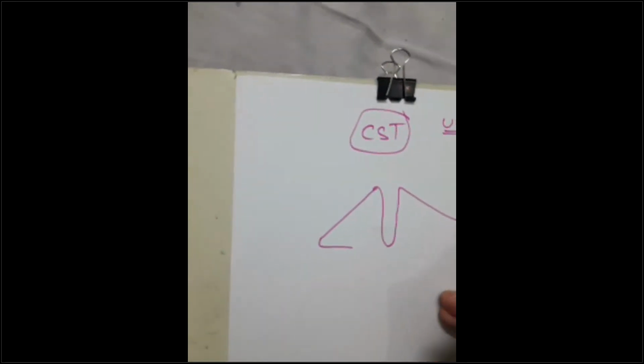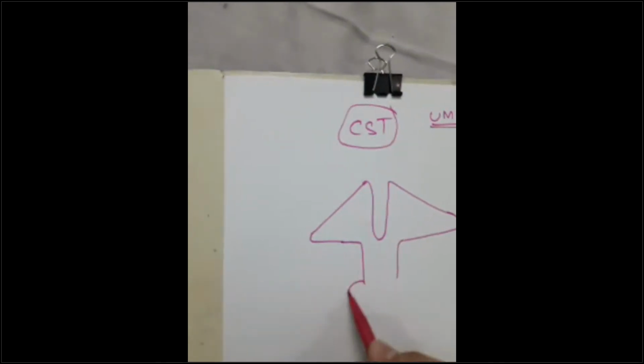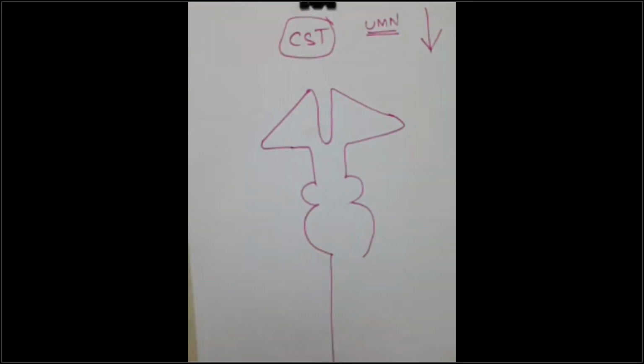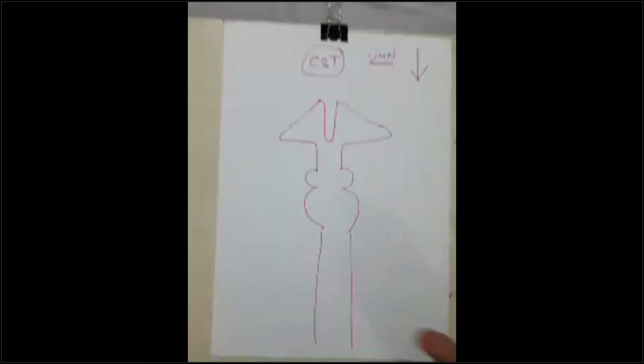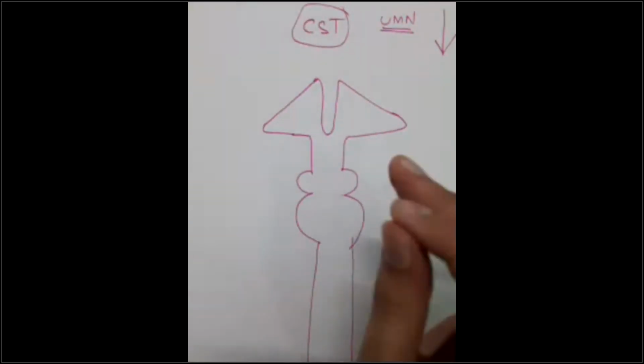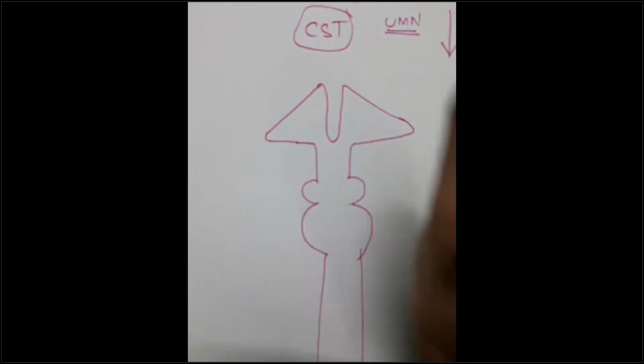These are the two cerebral hemispheres. This is your midbrain. This is your pons. This is your medulla. And here is your spinal cord. So I have taken the entire page to draw the orientation, so that it is very, very clear. Now I'll be going very slowly. Take a new page and write down as I am saying.